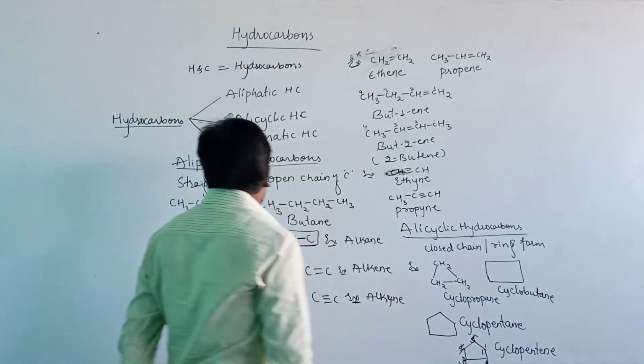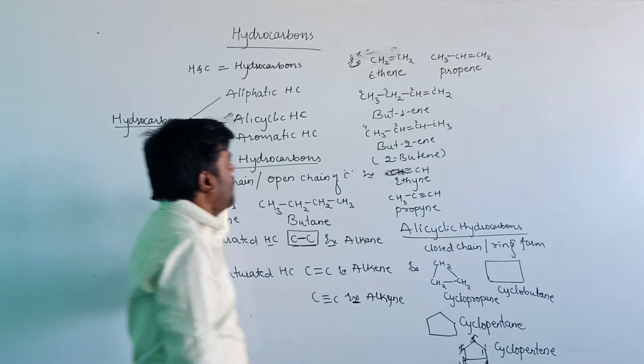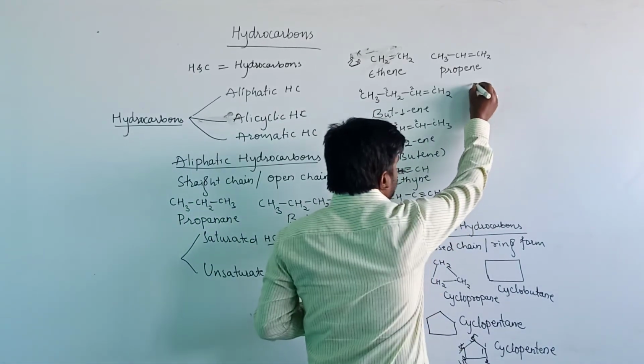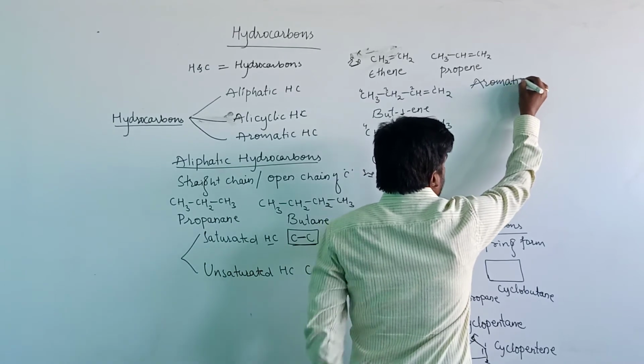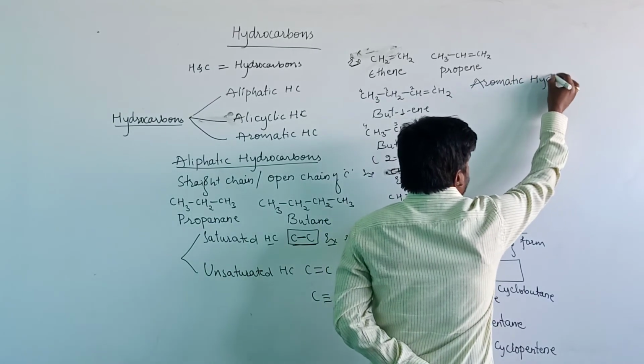Then let us start aromatic hydrocarbons, the third classification.